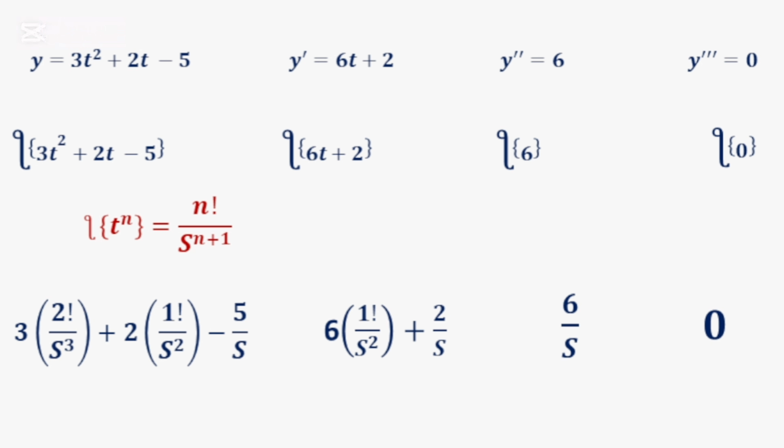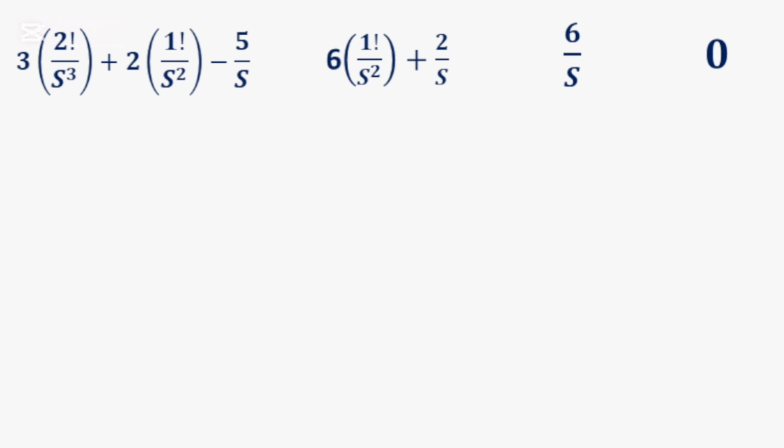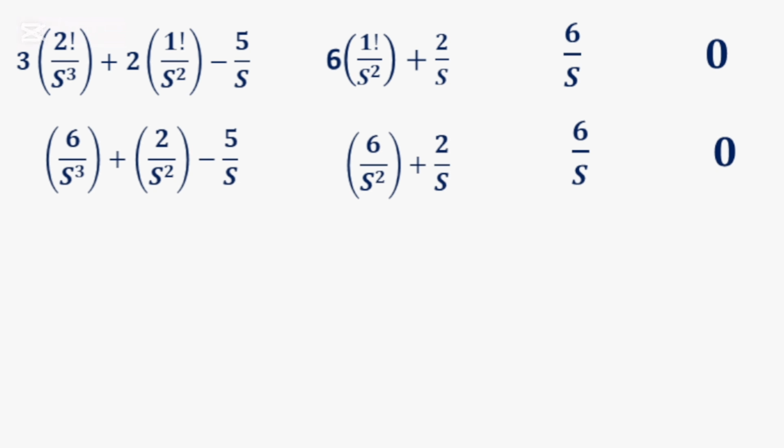So 2 factorial is 2 times 3, that's 6 over s cubed, plus 1 factorial is 1 times 2, that's 2 over s squared, minus 5 over s. Then, as you can see, note that these represent the Laplace of y, the Laplace of y prime, the Laplace of y double prime, the Laplace of y triple prime.